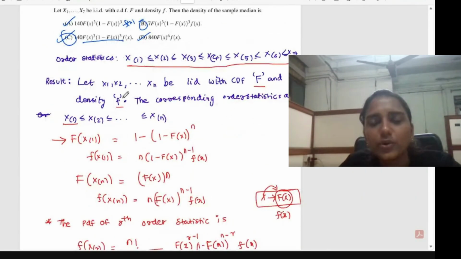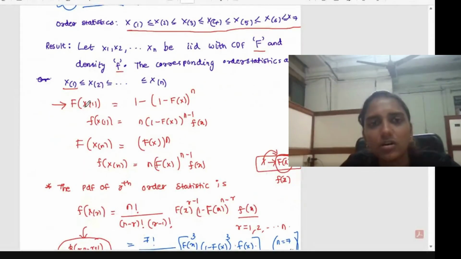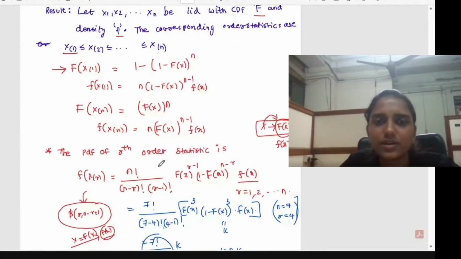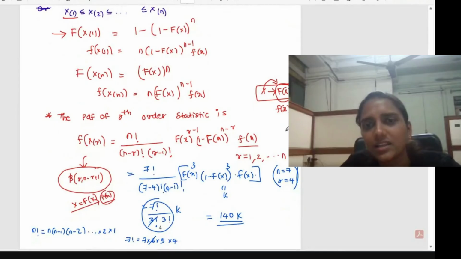You might know all these results, these distributions, especially the minimum order statistic and the maximum order statistic, and their densities. You have to remember only the CDF. From that you can easily follow the density and derive the density of the rth order statistic. Don't memorize this formula by heart.